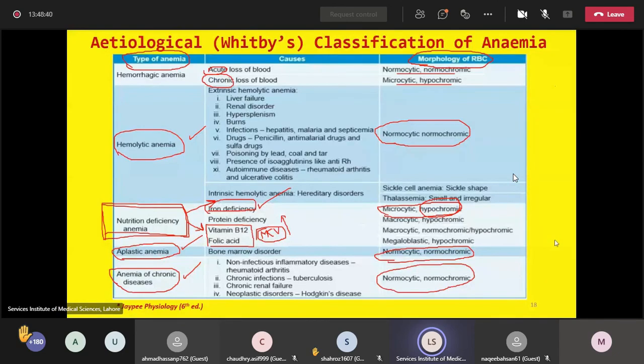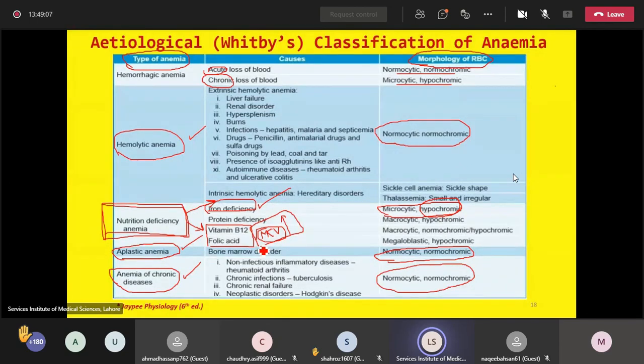Now we will discuss megaloblastic anemia. In megaloblastic anemia, we have concluded the MCV will be on the higher side. So remember, all the megaloblastic anemias, whether due to deficiency of folic acid or due to deficiency of vitamin B12, all megaloblastic anemias are macrocytic. So in all megaloblastic anemias, MCV will be raised.